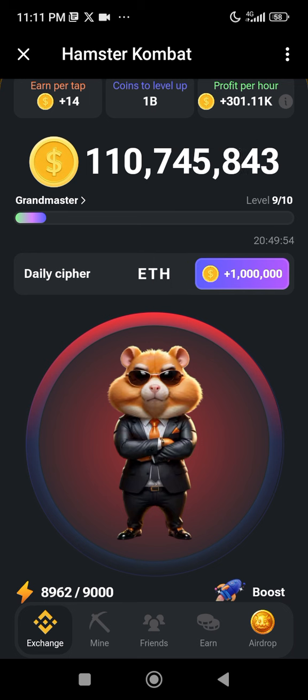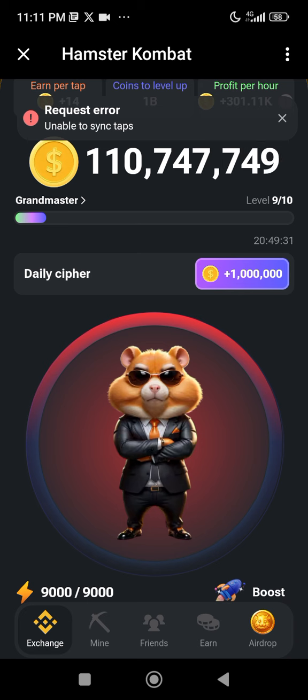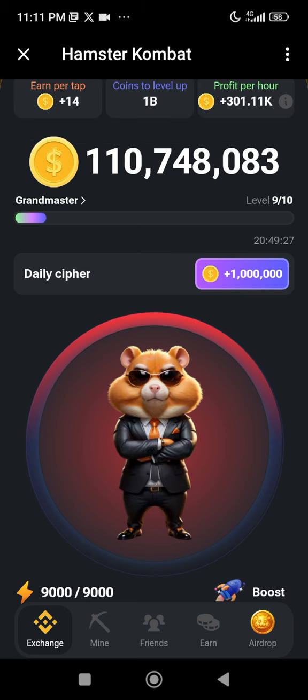I've gotten the H already, but there is a problem with the server. I think that is why it does not show that we have claimed this. So maybe you can come back and try it later, but the daily cipher code for today is